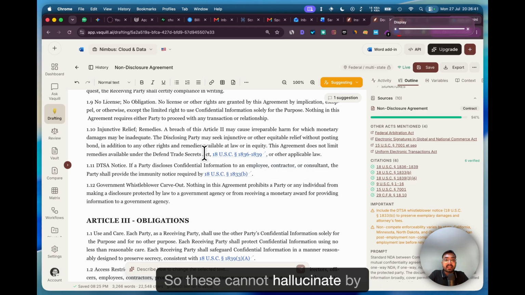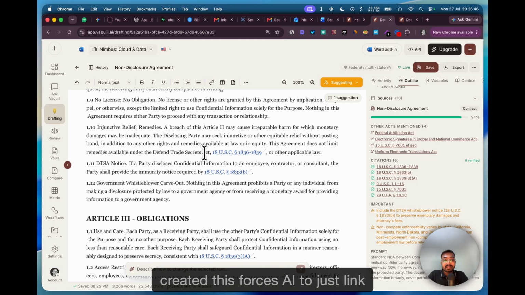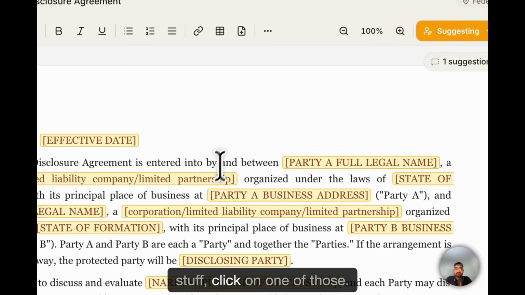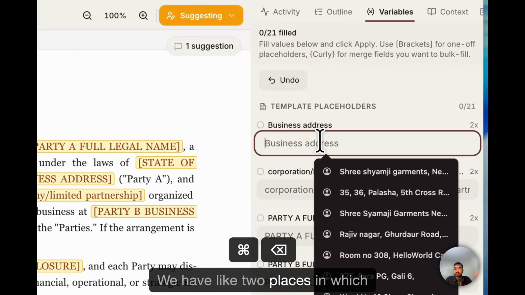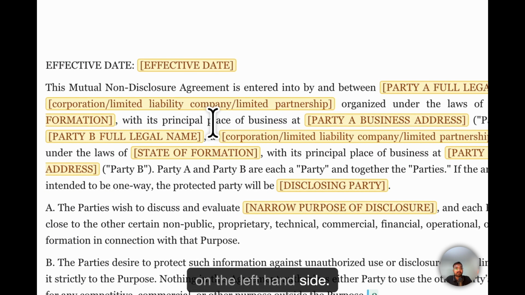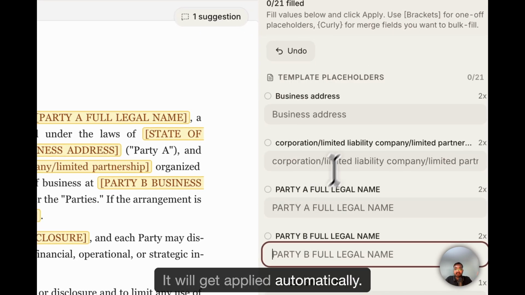These cannot hallucinate by default, because the way we have created this forces AI to link the actual acts and not something random it hallucinates or creates by itself. Again, for the variables, click on one of those and add it in. We have 2 places in which the business address is mentioned. You don't have to fill everything on the left-hand side. Fill out a form like in here, and it will get applied automatically.